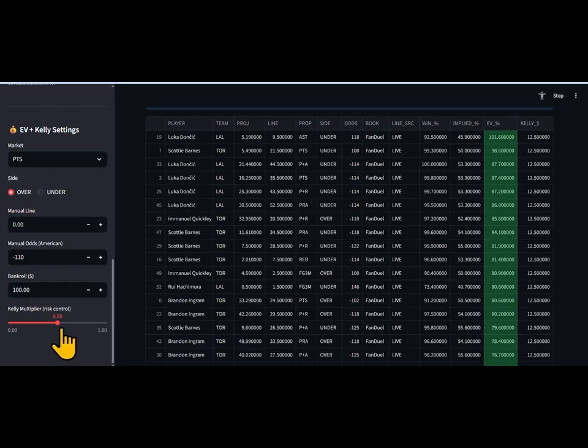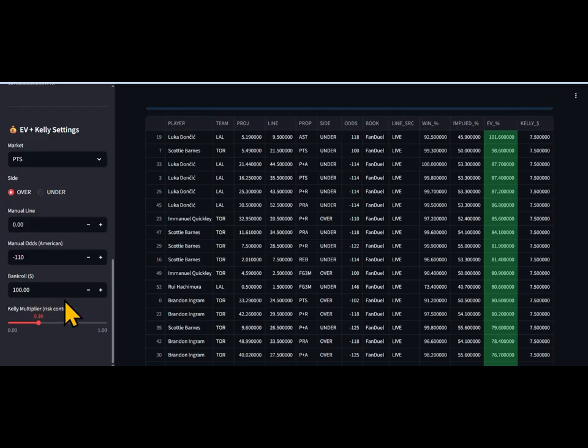You don't want to risk 50%, right? Let's say you only want to risk 30% of your bankroll. That way you still got 70% for tomorrow, and you're only risking 30% today. Well, this is the dollar amount that they would recommend based on utilizing 30% of your bankroll. So you would take $30 of the $100 and you would divide those up amongst these picks. That would give you 4 picks, okay? So you will find the best 4 picks, and that's how you will slowly build your bankroll.